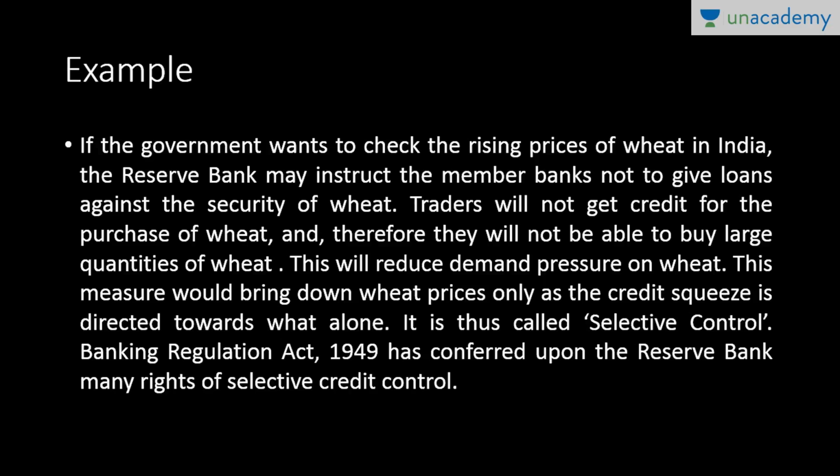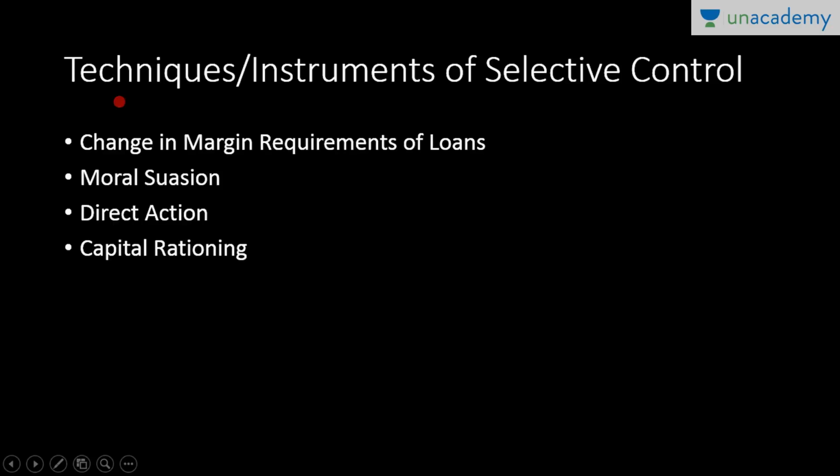So that is why this instrument is known as selective control instrument, and the Banking Regulation Act in 1949 has conferred upon the Reserve Bank of India many rights of selective credit control. Now, these are the various techniques and instruments of selective credit control. Number one is change in margin requirement of loans, then moral suasion, direct action, and capital rationing. Let's discuss these points one by one.